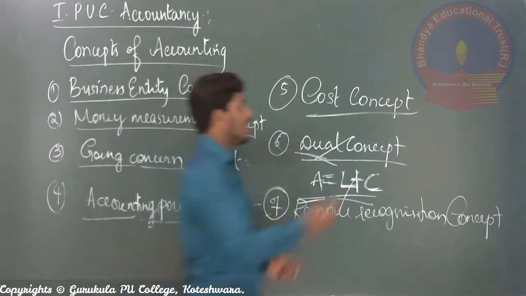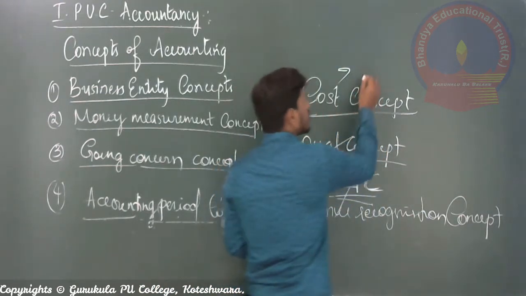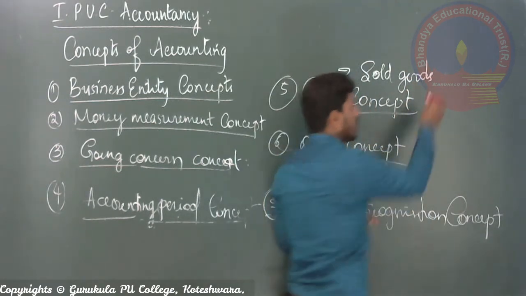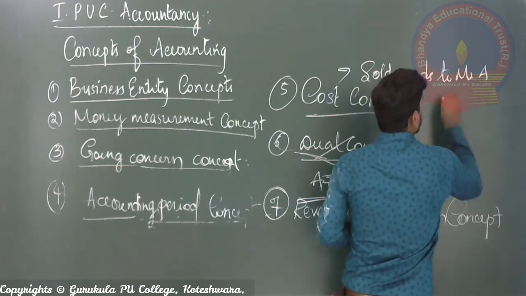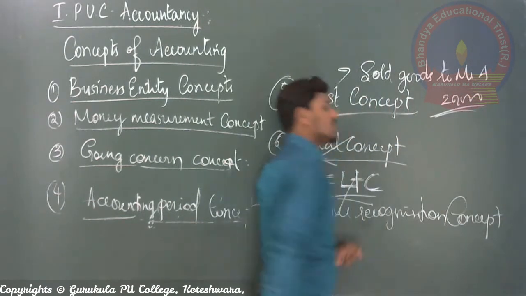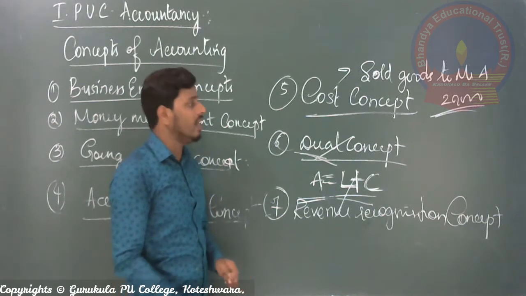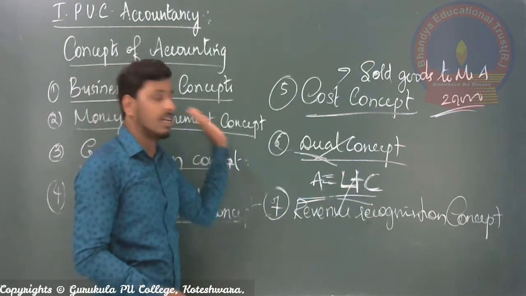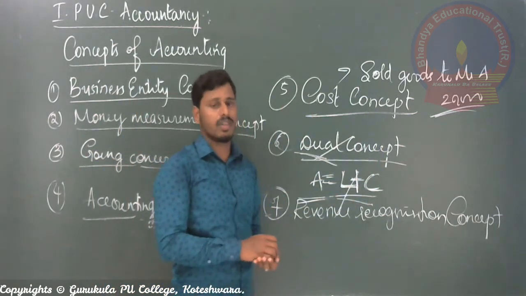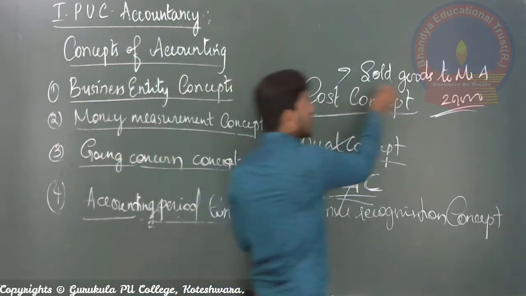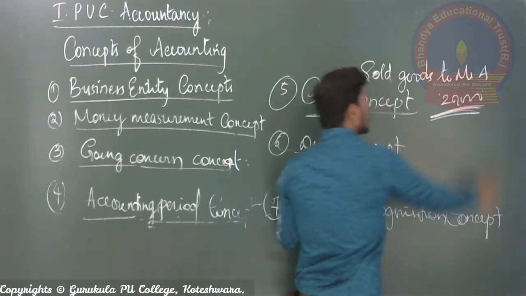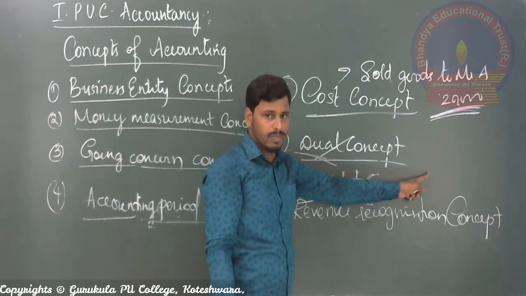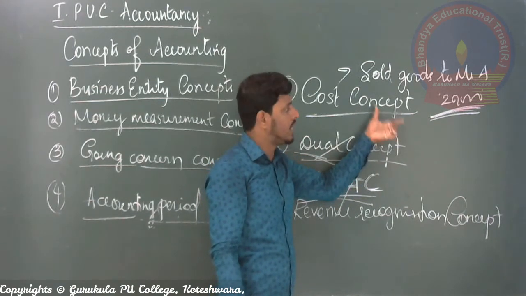For example, one transaction: the business sold goods to Mr. A for rupees 20,000. This is a monetary transaction. In accounting, this will be considered a transaction and needs to be recorded in the books of account, because there is an exchange of money. So what is the transaction? Sold goods to Mr. A for rupees 20,000. The amount of goods sold here is 20,000.